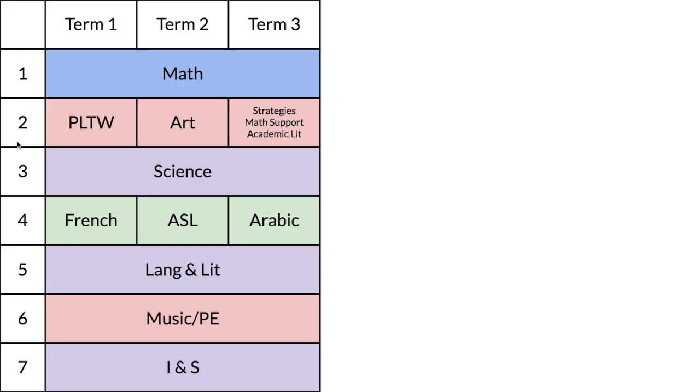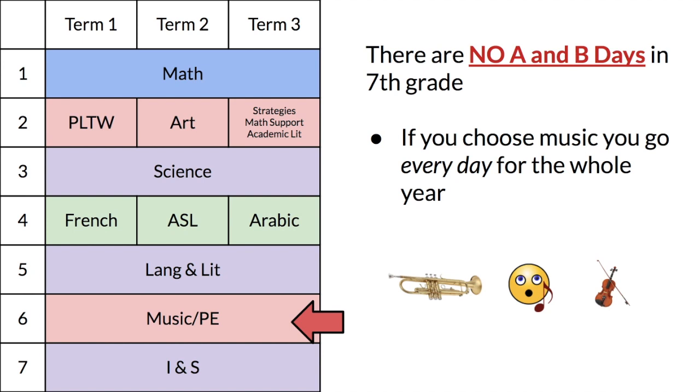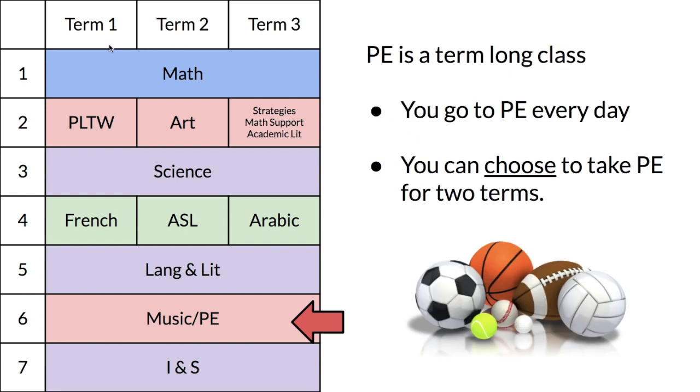When you were in 6th grade, your schedule might have looked something like this. During 2nd and 6th hour, you took your PLTW, art, strategies, music, and PE classes. In 7th grade, there are no A days and B days. If you choose music next year, you will go every day for the whole year. Another difference is that PE is a term-long class. You go to PE every day, but you only take it for one term.